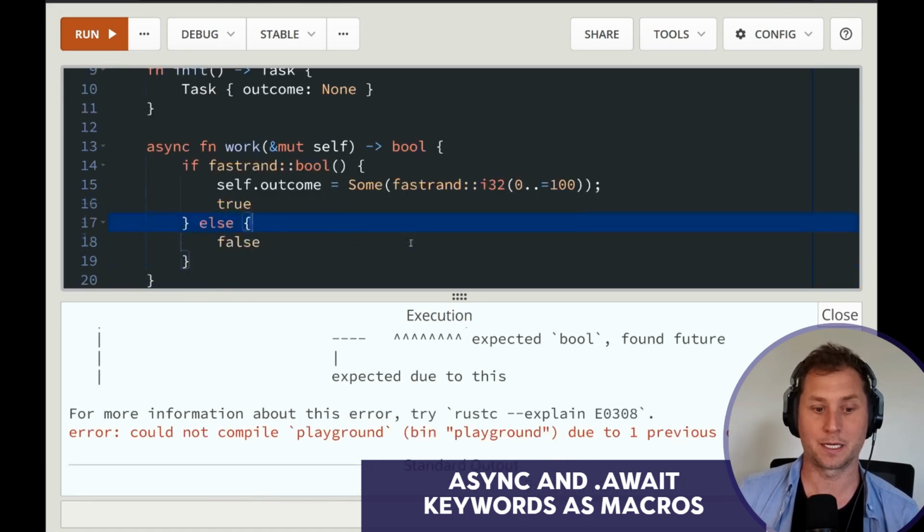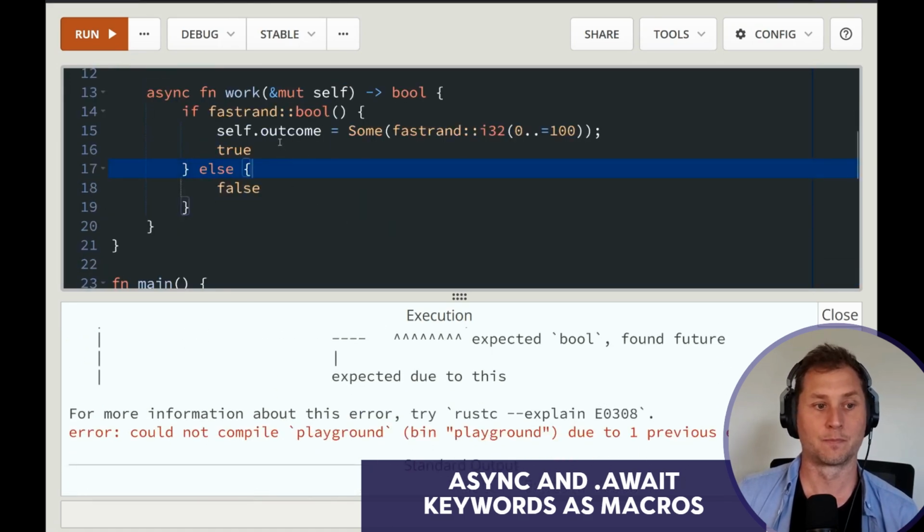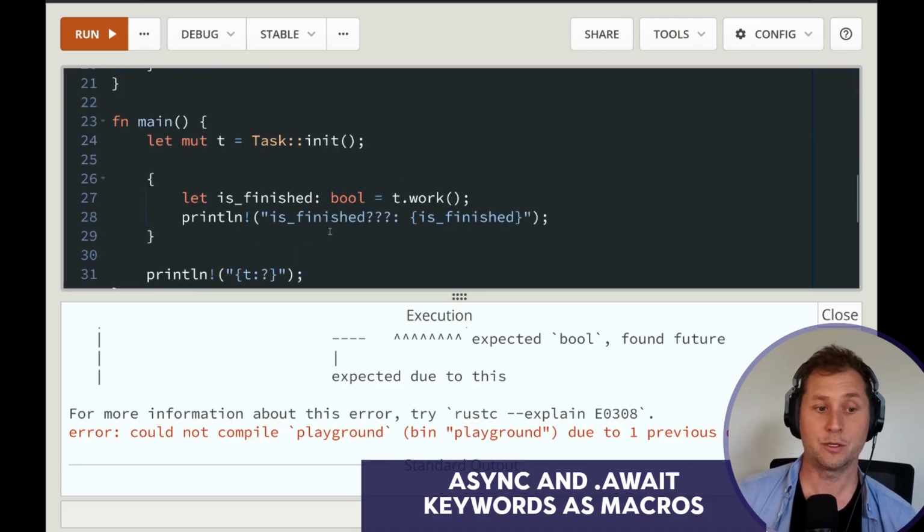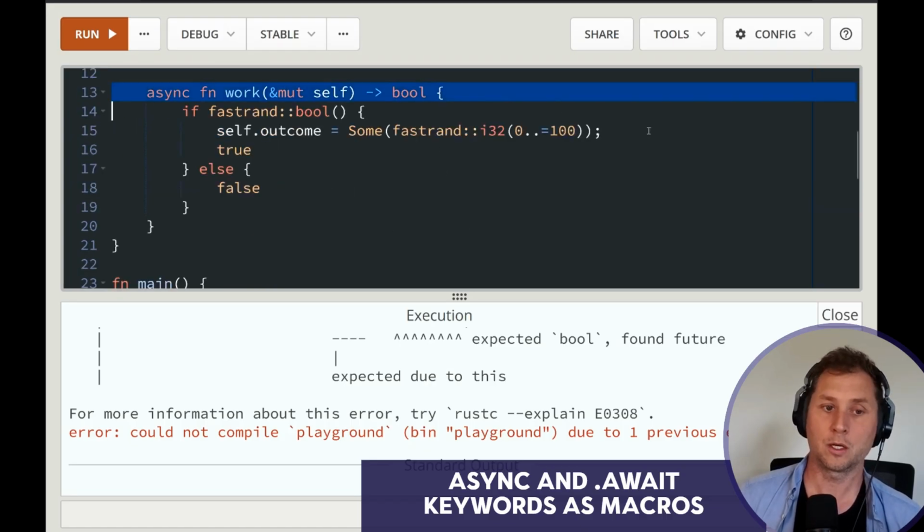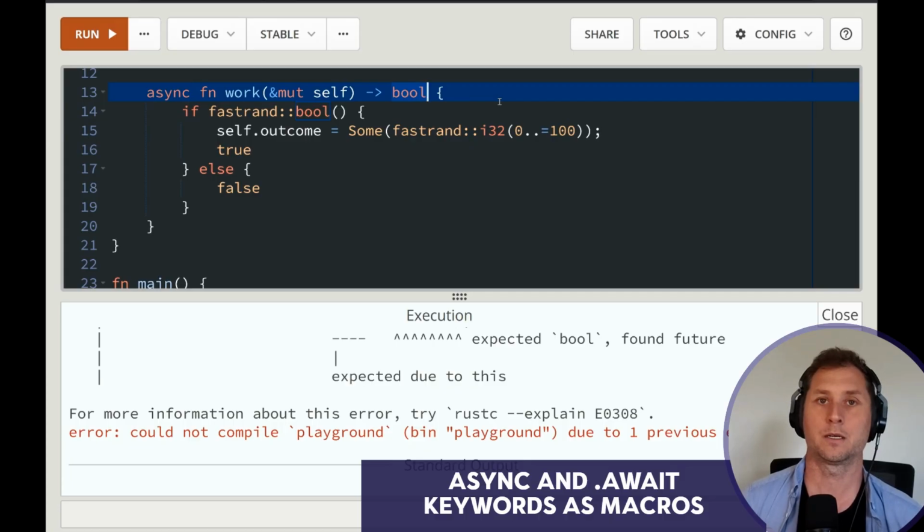Because you're like, dude, compiler, here's my Boolean. It's right there on line 16. It's there on line 18. It's true or it's false. And you're telling me here down on line 27 that is finished is not a Boolean. Look at the return type. It says Boolean there. Why can't you find me? Why is that not a Boolean? And this is why people get confused, because they look at the source code and think that's the code the computer is actually thinking about.